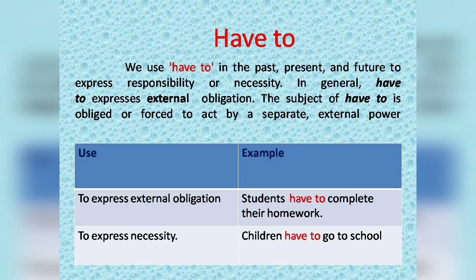Now we will go to the use of have to. We use have to in the past, present and future to express responsibility or necessity. In general, have to expresses external obligation. The subject of have to is obliged or forced to act by separate external power.